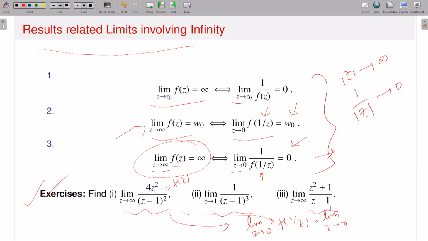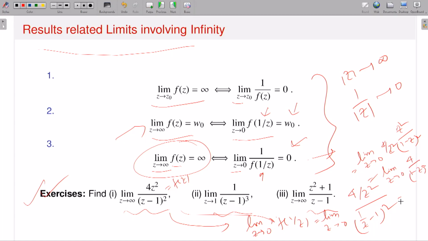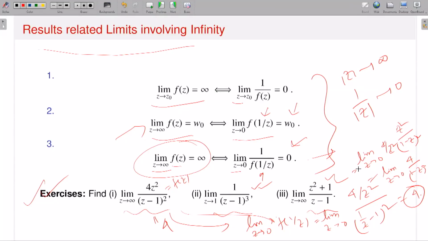Limit as z approaches 0 of f of 1 by z means 4 divided by z square, divided by (1 by z minus 1) whole square. So this is the same as the limit as z approaches 0 of 4 by z square, and then you will have z square divided by (1 minus z) whole square, right? So z square gets cancelled, therefore this is the limit as z approaches 0 of 4 divided by (1 minus z) whole square, and this is nothing but 4. So this limit is 4. Just do that. So instead of dealing with the point at infinity, you just take z to 1 by z, let z approach 0, consider the function f of 1 by z and look at the limit. That's how you complete this.